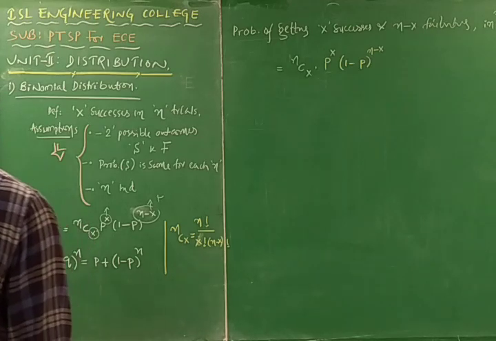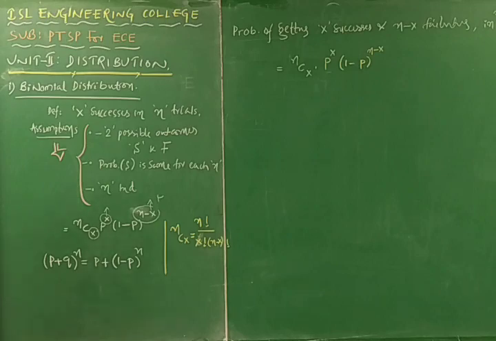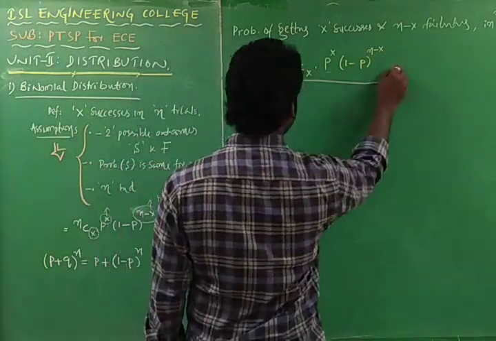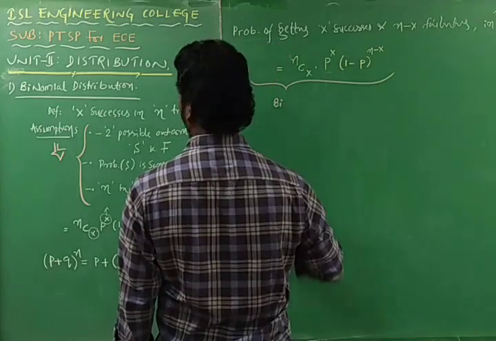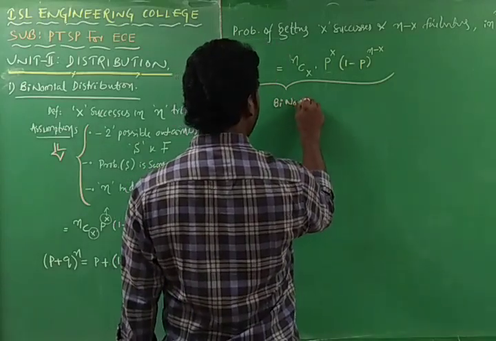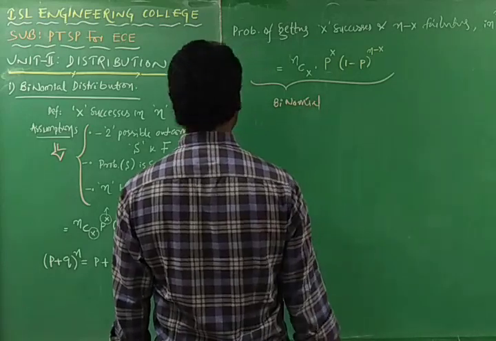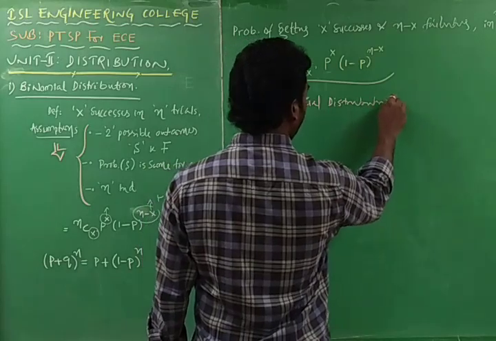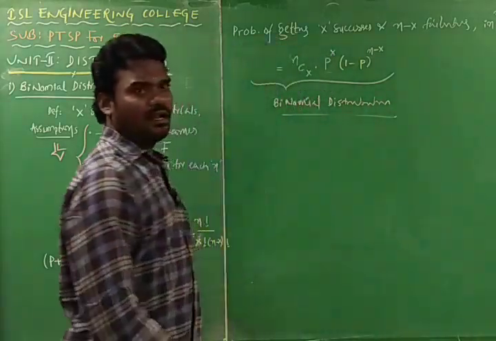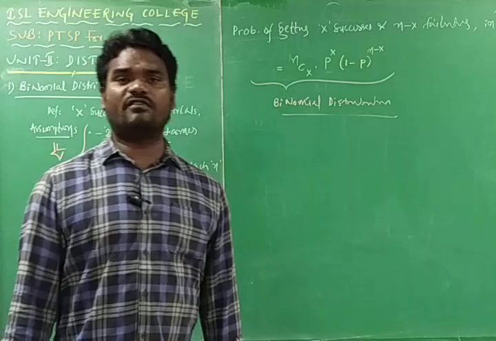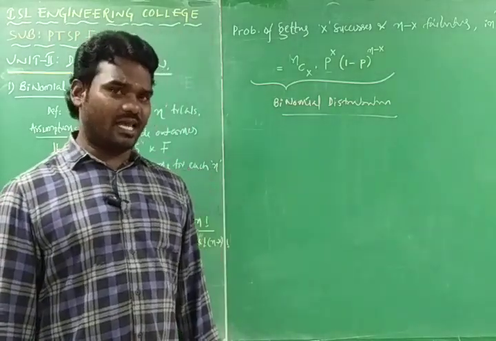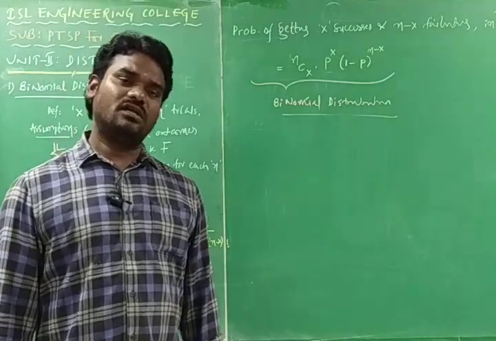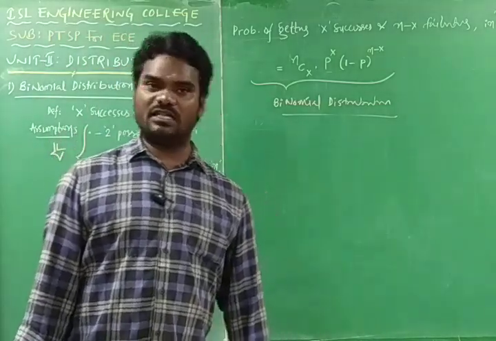This probability distribution function is called the binomial distribution. You have to remember it, and the binomial distribution can be asked for 2-3 marks in the exam. Define the binomial distribution: let x be the number of successes, n minus x the number of failures, p the probability of getting a success, and 1 minus p the probability of getting a failure.